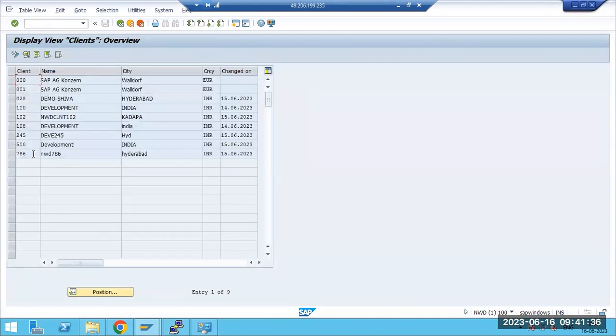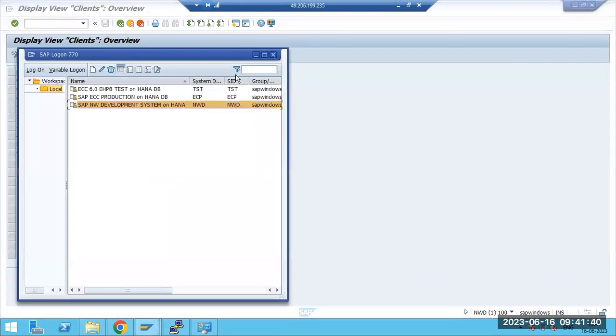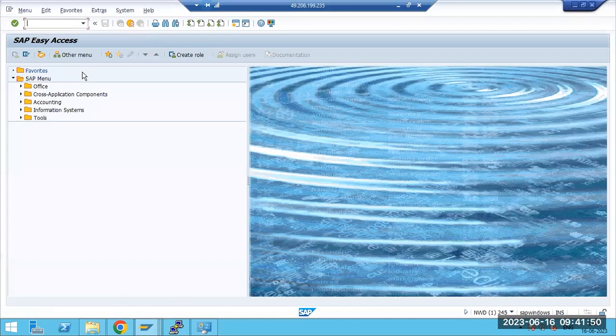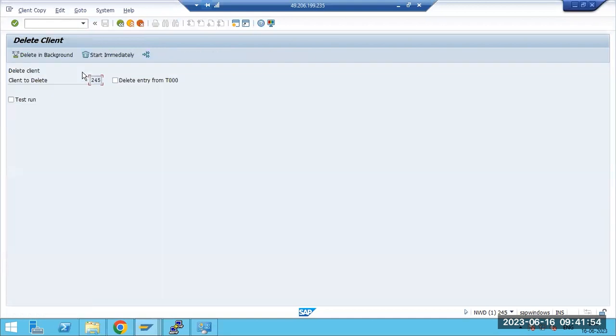Suppose I want to delete client 245. Then you need to log into client 245, the client you want to delete, with SAP star and the password, the same way you logged in when we copied the data and changed the parameter. Then go to SCC5, and choose delete start immediately or delete in the background. Start immediately means it will run in the foreground.